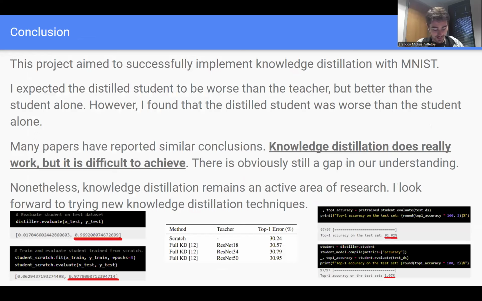But in conclusion, I aimed to successfully implement knowledge distillation with MNIST, and I expected the distilled student to be better than the student alone. But I found that the distilled student was actually worse. And this result was unexpected, but it wasn't surprising. In fact, many papers have reported similar conclusions, and you can see some pictures of those at the bottom. To be clear, despite the title of my paper, knowledge distillation does really work, but it's just very difficult to achieve, and there's obviously still a gap in our current understanding of knowledge distillation.